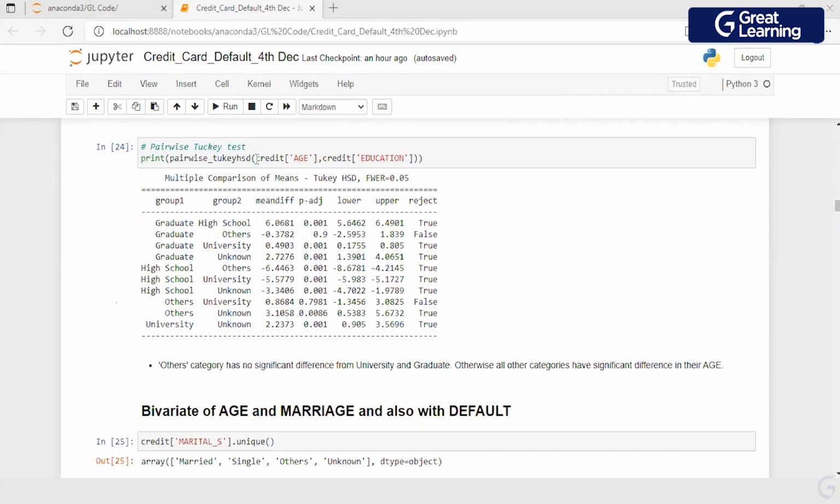So what we try to find out is which group is different, right? So which combination is different? Graduate with high school, graduate with other, graduate with all others, high school with the other categories. When we perform this test, it tells me which is the group which is different, right? So graduate and others and university. Leaving aside the other category, which does not show a significant difference with respect to university and graduate, all other categories have a significant difference in their age.